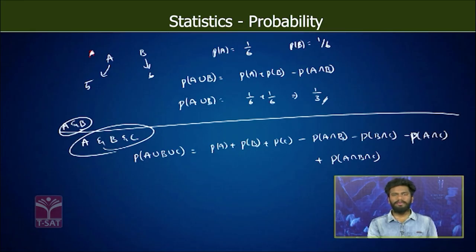Probability of A union B union C is given by probability of A plus probability of B plus probability of C minus probability of A intersection B minus probability of B intersection C minus probability of A intersection C plus probability of A intersection B intersection C.